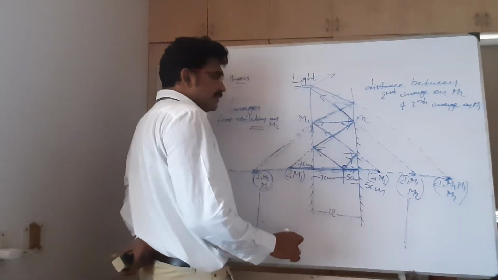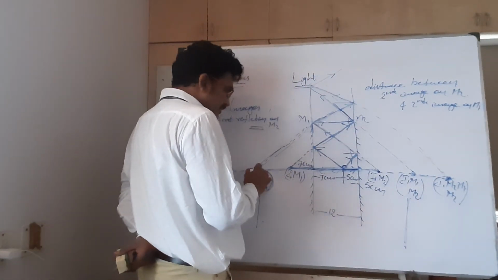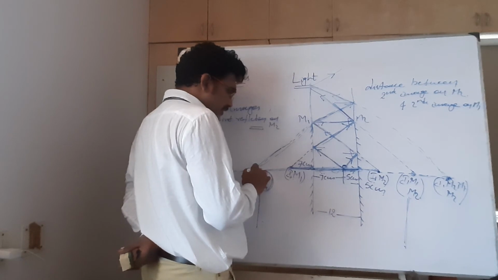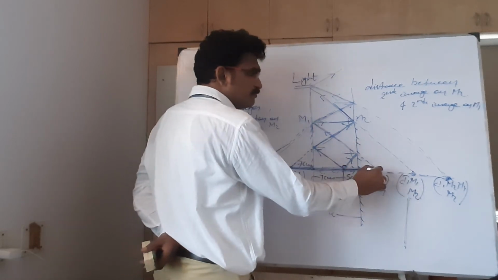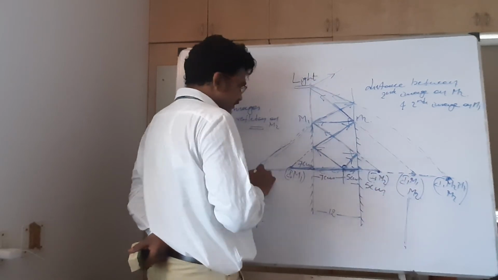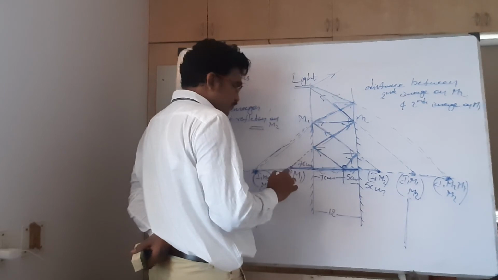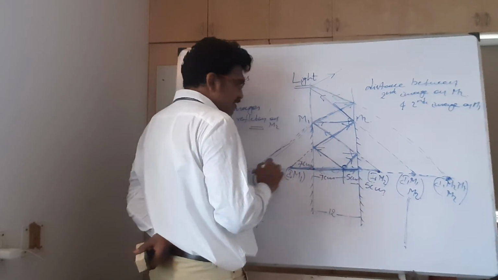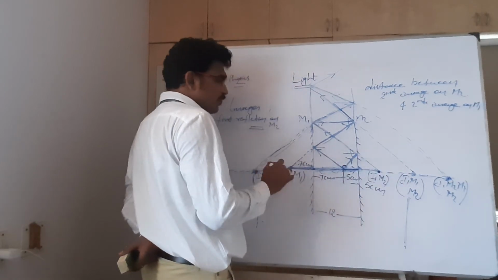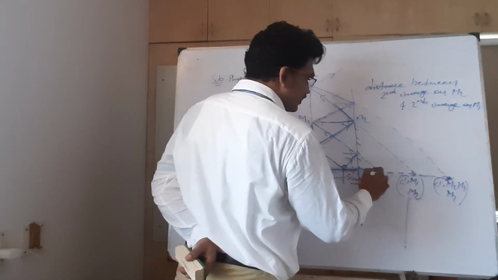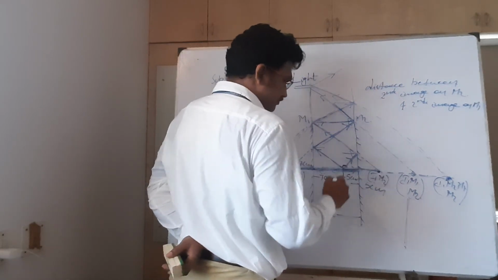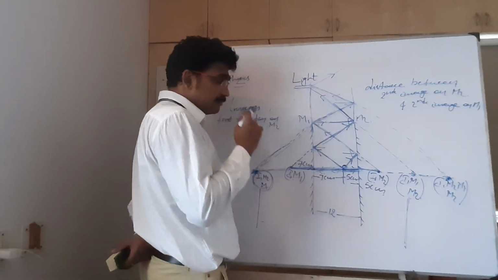Now this is the image of this object. So I can say I1 M2 on M1. How much distance is there? It is 5 plus 12. How much? 17.